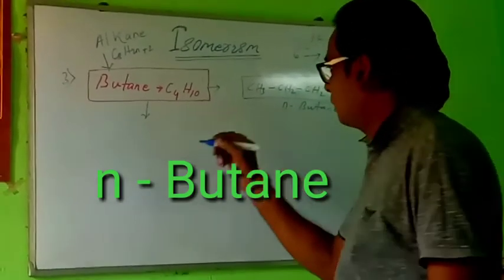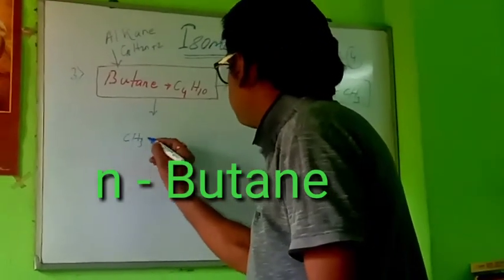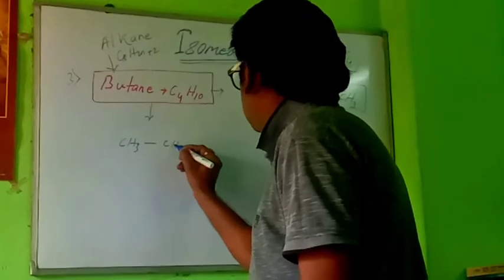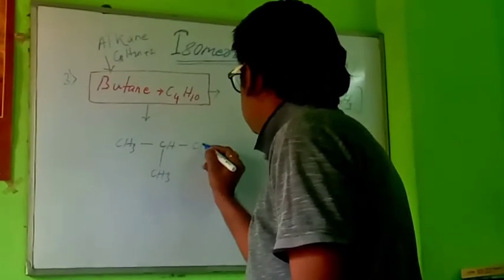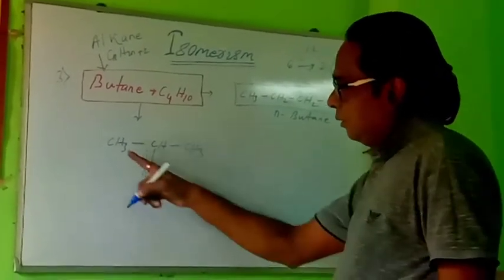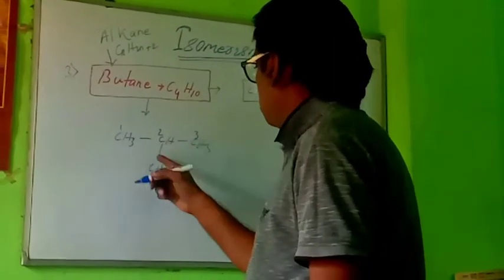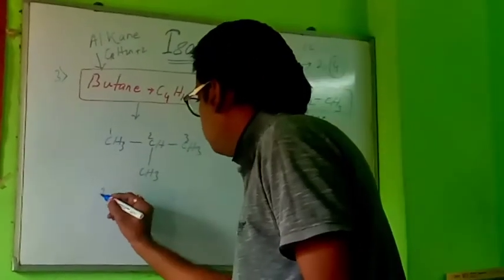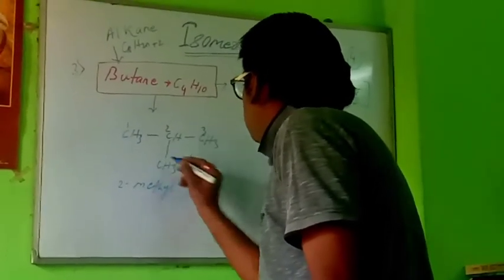Now the next one can be written like this: CH3, CH, another CH3 is right here, then CH3. This is a branch chain. What is the name of this compound? 1, 2, 3. 2-methyl propane.